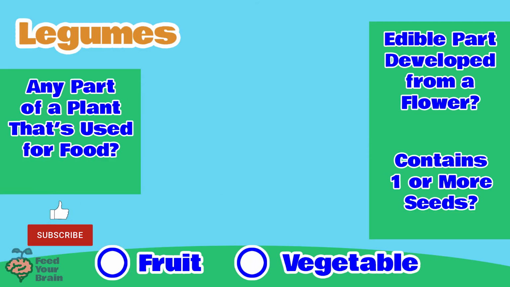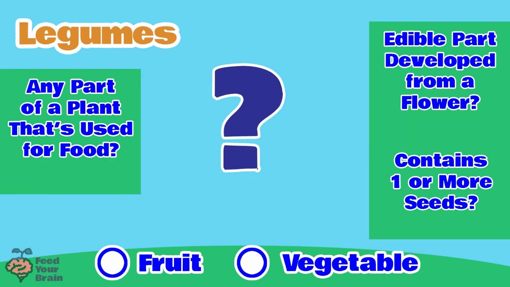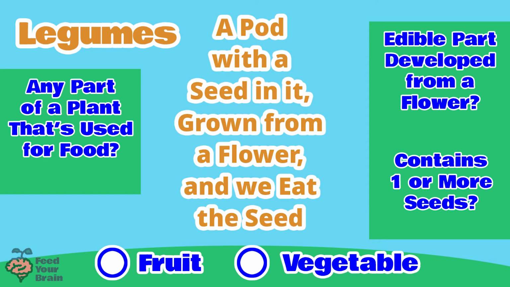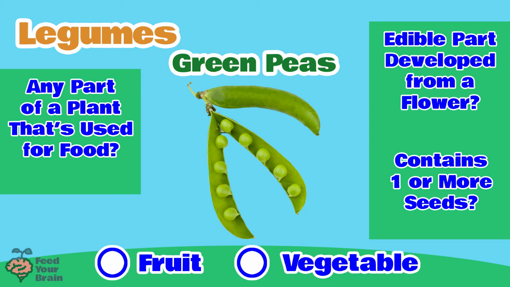How about legumes? Wait, first, what are legumes? Legumes are a pod with a seed in it, grown from a flower, and we eat the seed. You might not be familiar with the description of legumes, but maybe you are familiar with green peas? Green peas are legumes. Green peas are the seeds that grow inside a pod, and the pod is grown from a fertilized flower. So when we eat green peas, we are eating the seeds of the plant.